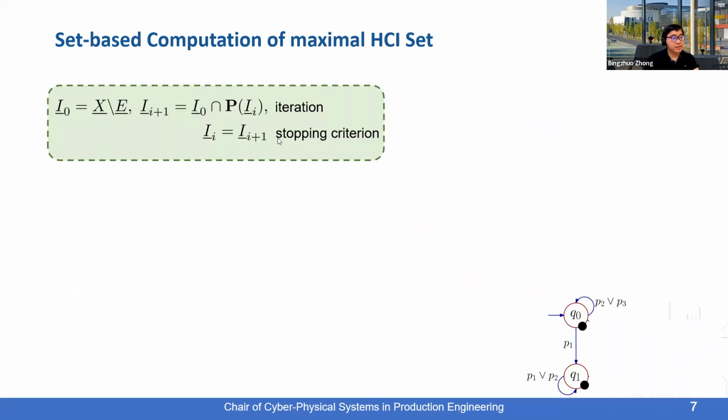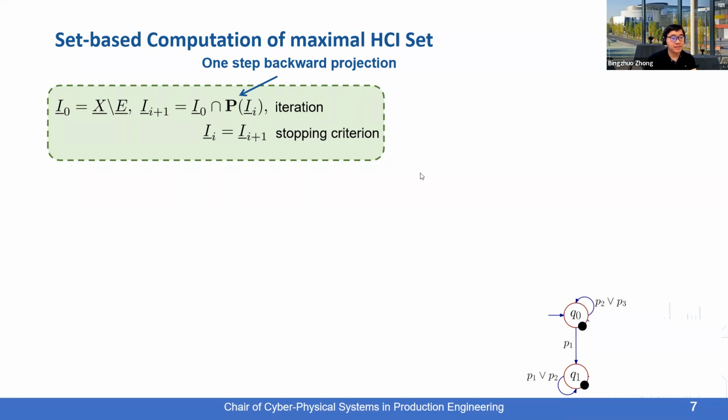So here is the iteration that can be used to compute the maximal HCI set. You may notice that this is similar to those procedures for computing control invariant sets for continuous systems. So the good news is, if we perform a similar process over the hybrid state set, we may be able to obtain a controller to enforce those omega-regular properties, not only simple invariance properties. So P here denotes the computation of the one-step backward projection of the set.